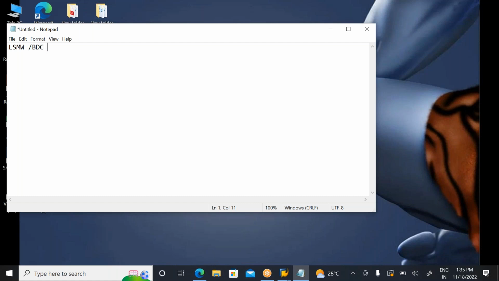We use LSMW and BDC to upload the master data. BDC means batch data communication here. LSMW means legacy system migration workbench. LSMW can be handled by both technical and functional people, but BDC will be handled purely by technical people, not by functional people, because BDC is related to the coding part. We are not able to do BDC, but I'll explain what our role is in BDC, don't worry. Today we'll plan for LSMW.